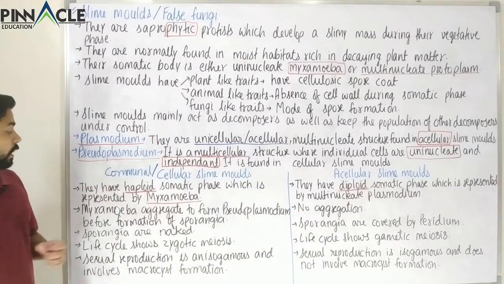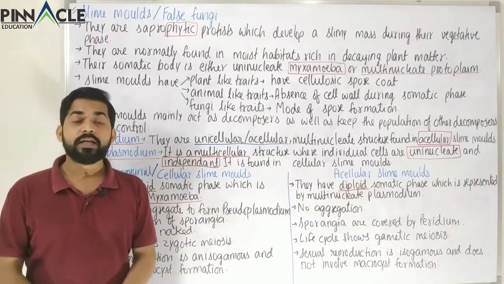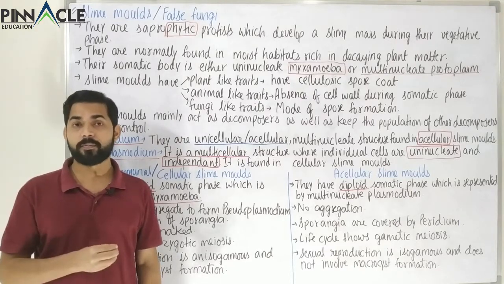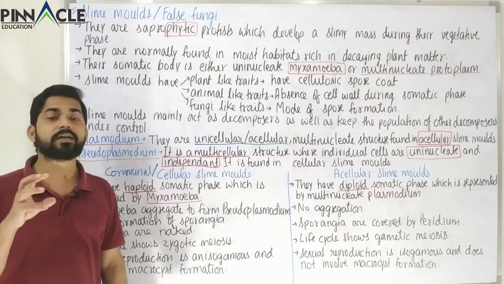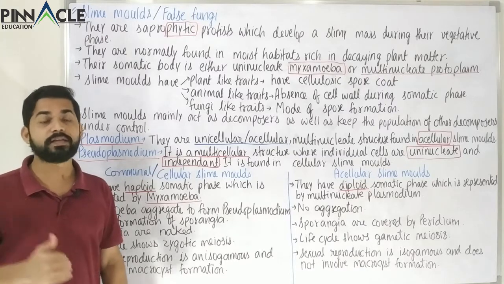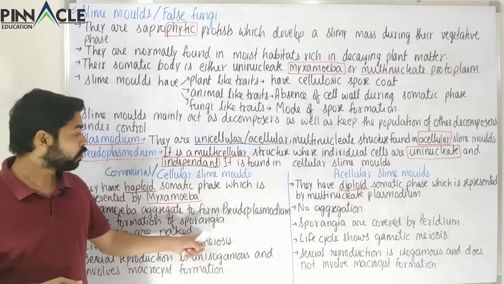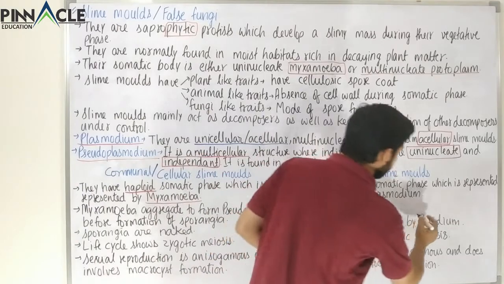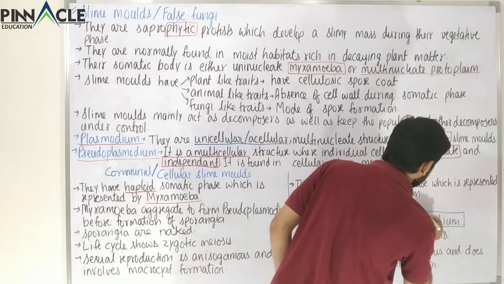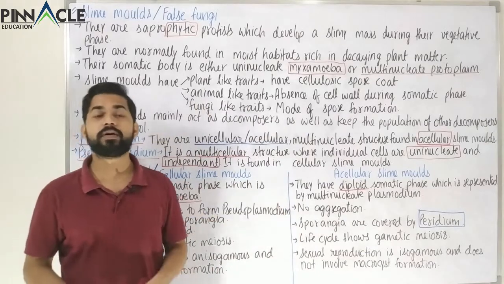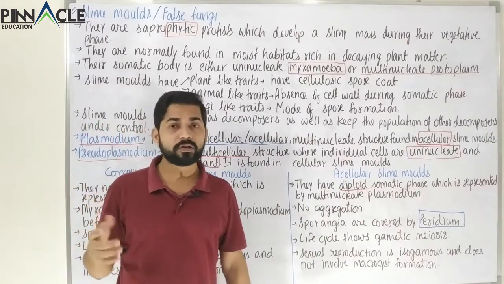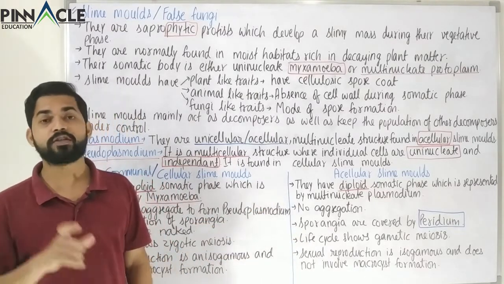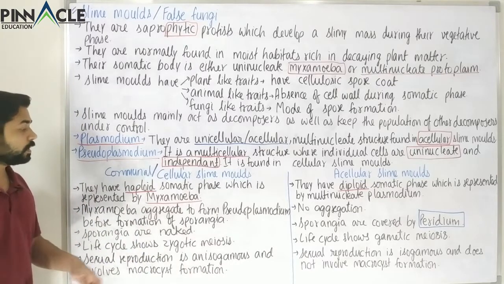Now the third difference is that sporangia are naked. So sporangia are those structures inside which the spores will be formed. So the spore forming structure are called as sporangium, and its plural is sporangia. Now here there is no coating around the sporangia, but here there is a coating called as peridium. So this coating is present over the spore forming fruiting body, or normally spore forming structure, which is called as sporangia in plural form and sporangium in singular form. So this was the third difference.